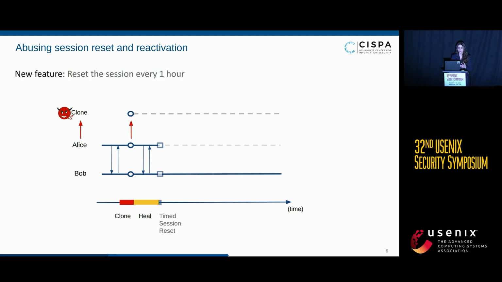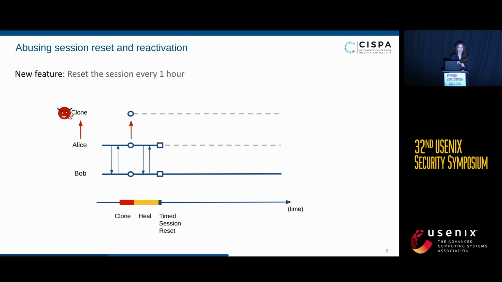And at this point, there is a new feature of Signal that says that every 1 hour, sessions need to be reset between devices. So after 1 hour, Alice and Bob, due to this time session reset, completely remove the compromised session and they start a completely new session that the attacker doesn't know about. And what we expect at this point is that the compromised session has now healed, so it should be secure. And Alice and Bob are at the moment using a completely new session which has never been compromised. Therefore, the conversation should also be secure.